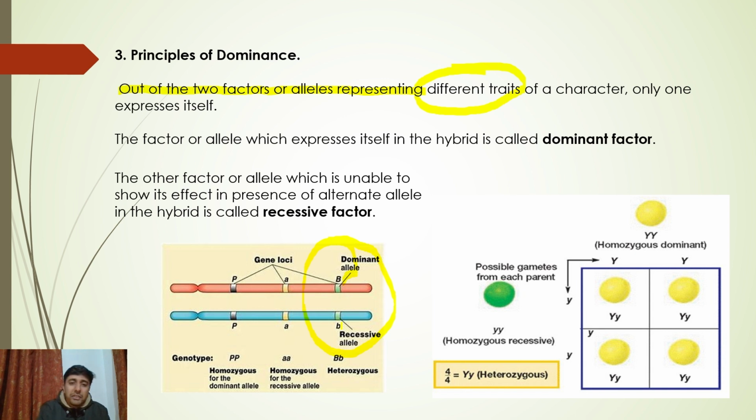Sir, who expresses itself? It will always be the dominant one. That's why it's called dominant. It shows its dominance.